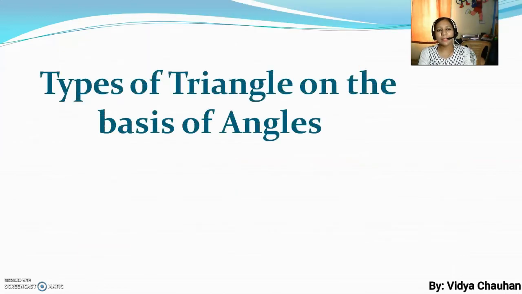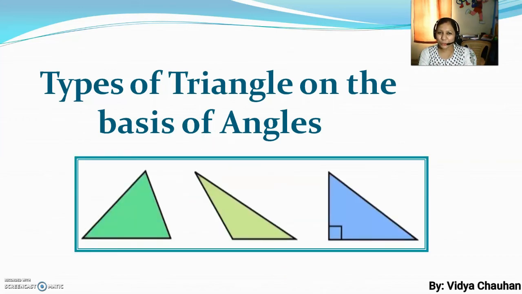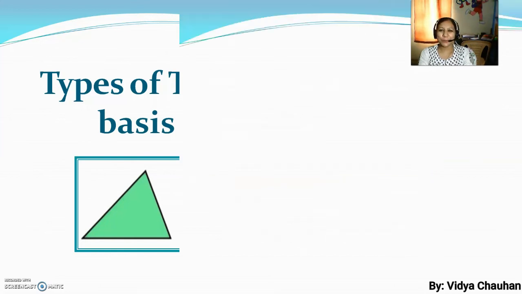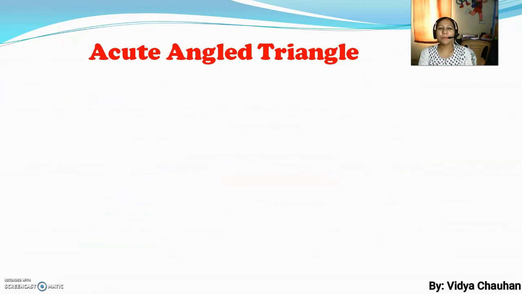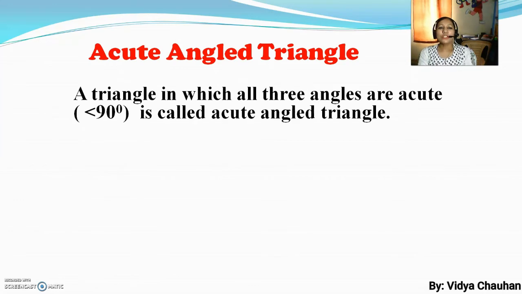The next type is the division, or you can say classification, of triangles on the basis of angles. And what are the 3 types? Yes, acute angle, obtuse angle and right angle. So children, let us start studying about this now. Very first comes the acute angle triangle. So what is an acute angle triangle? A triangle in which all the 3 angles are acute. Now what is acute? Acute means whose degree measure is less than 90 degrees.